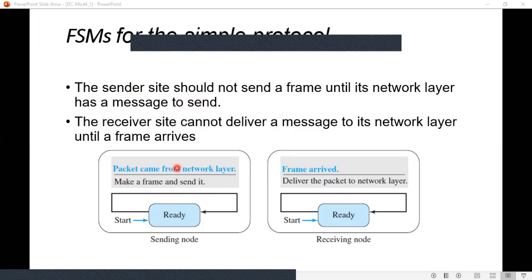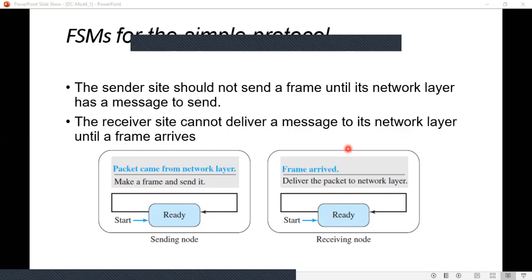Unless a packet arrives from the network layer to the data link layer, it is not supposed to send any frame. The second requirement says the receiver site cannot deliver a message to its network layer until a frame arrives. That is, the receiver site will wait for the frame to arrive, and once it arrives, only then will it send the packet to the network layer.